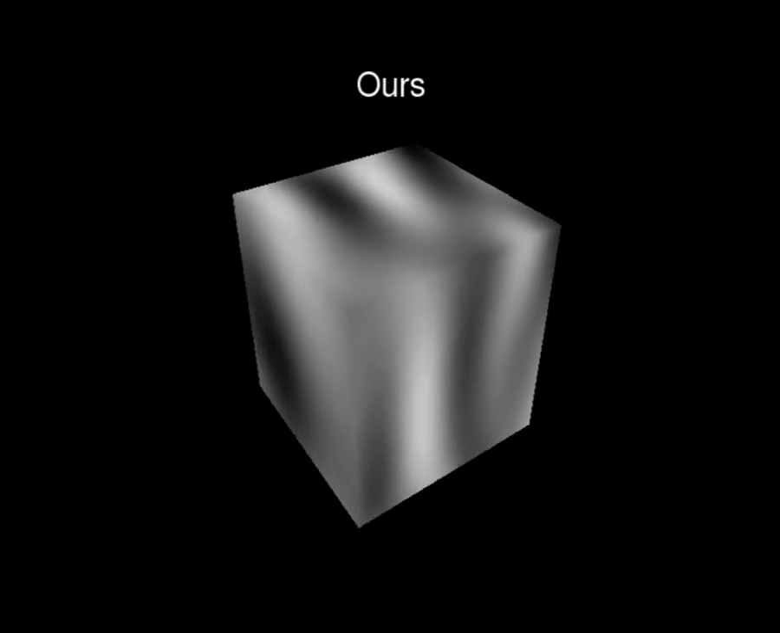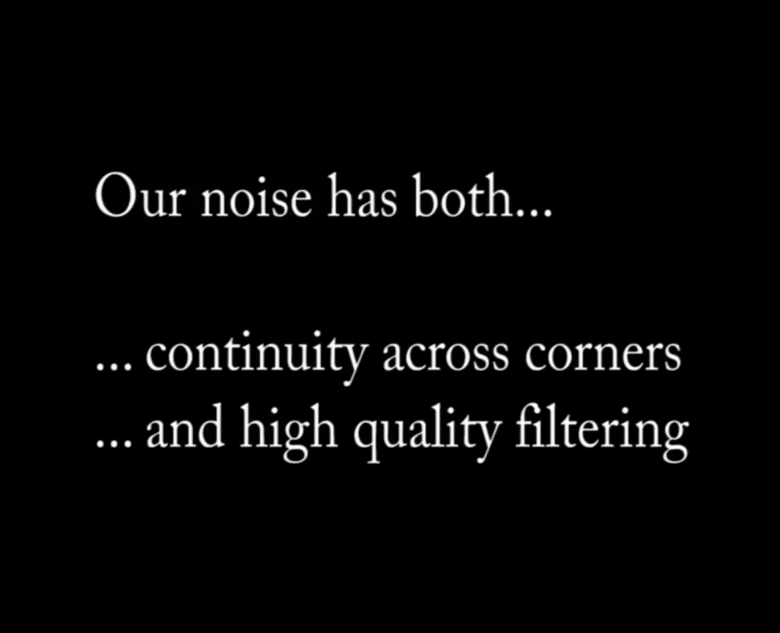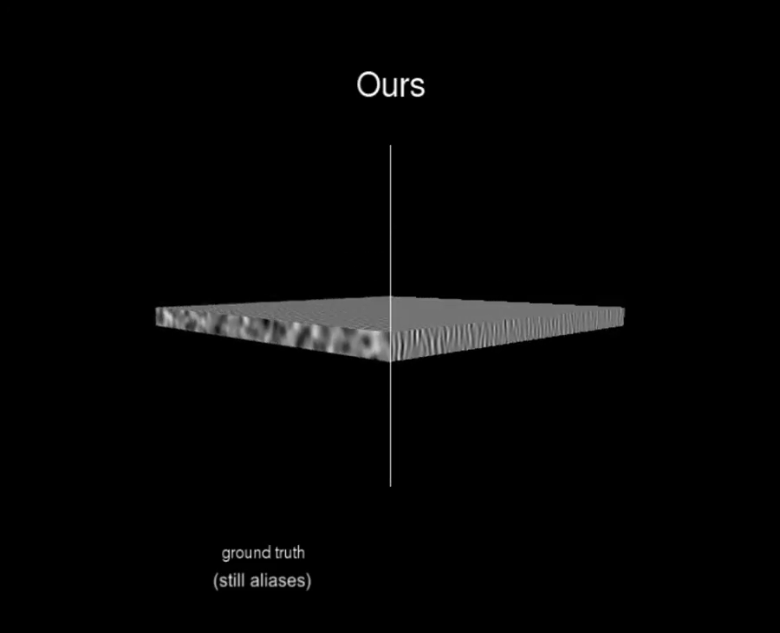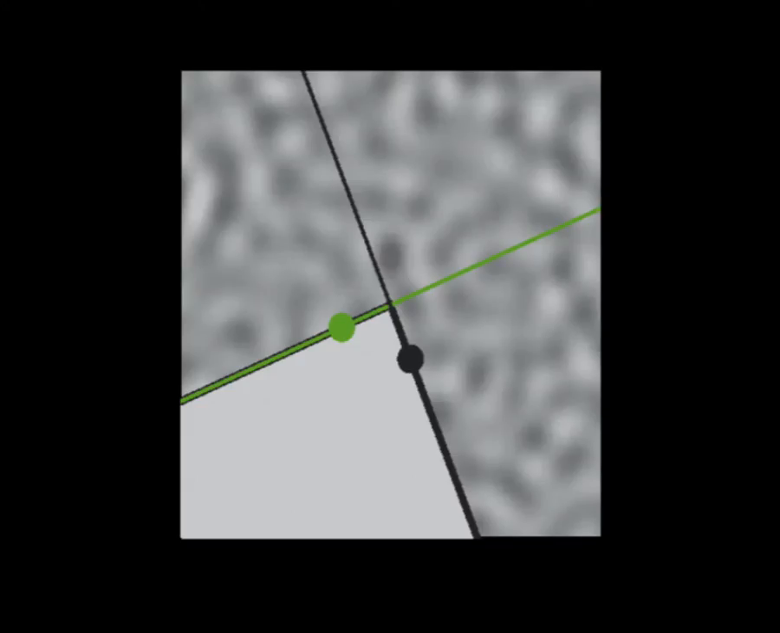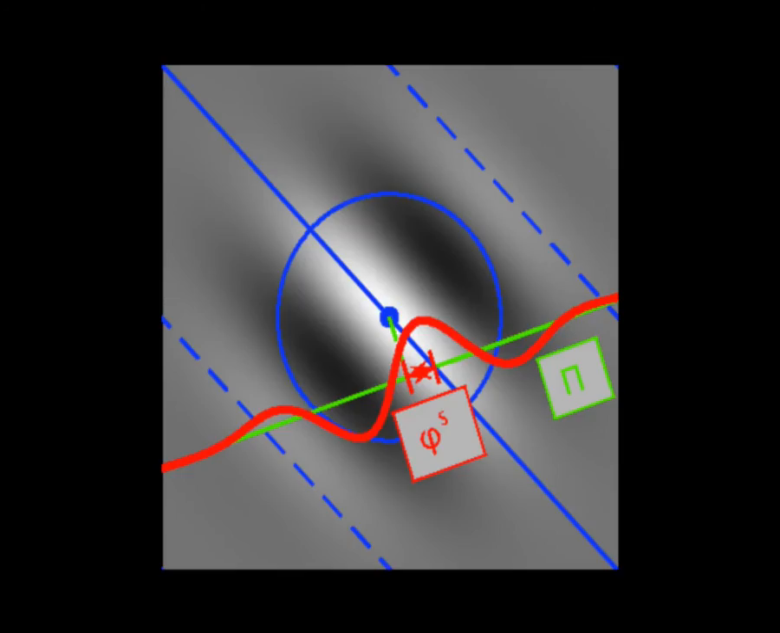Our random phase solid Gabor noise both preserves continuity across corners and allows high-quality filtering. In this paper, we show that continuity across corners requires slicing, used by Perlin and our noise. Wavelet and Gabor noise use projection, which breaks continuity across corners. Directly slicing Gabor noise results in a phase shift.